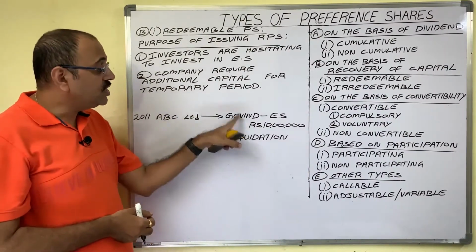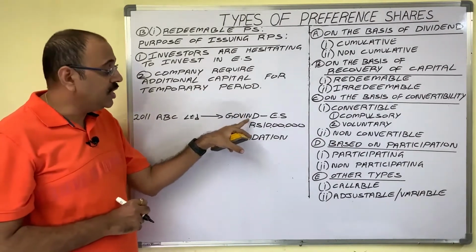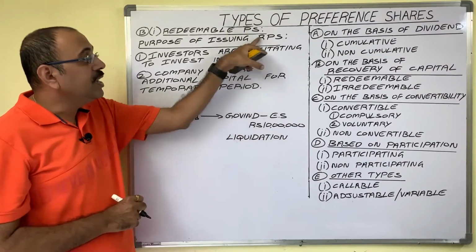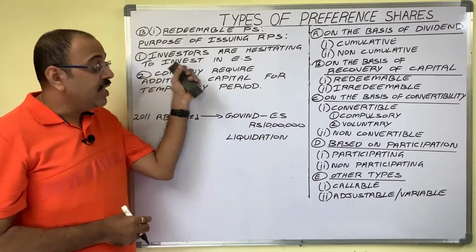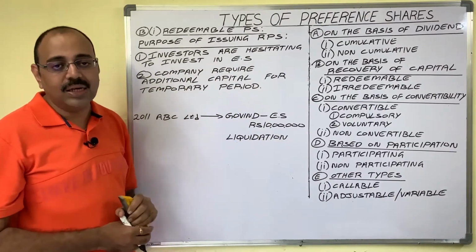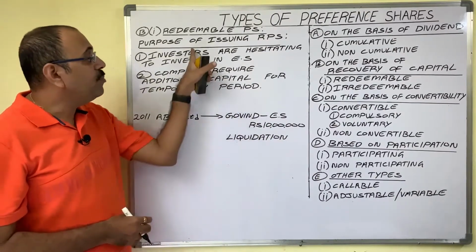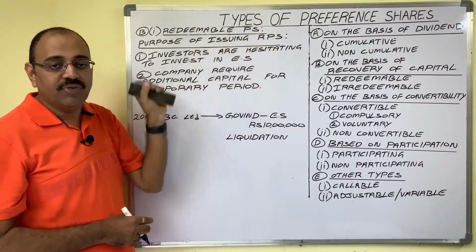He wants to invest that money only for a temporary period. In that case, he prefers to purchase redeemable preference shares. When the company comes to know that investors are conservative and don't want to take risk, the company issues redeemable preference shares in the place of equity shares.